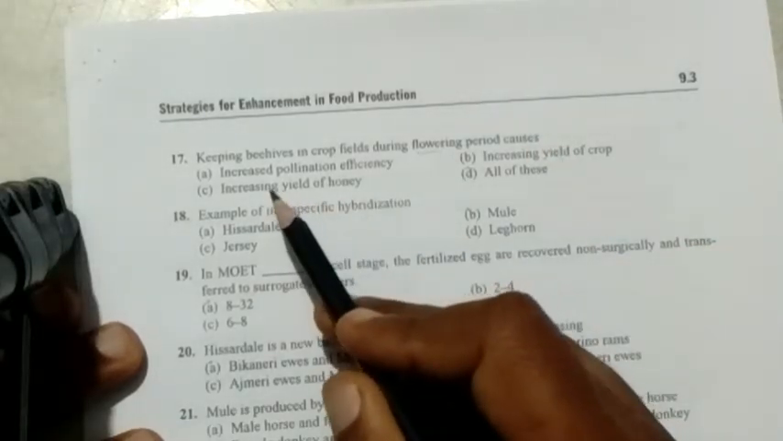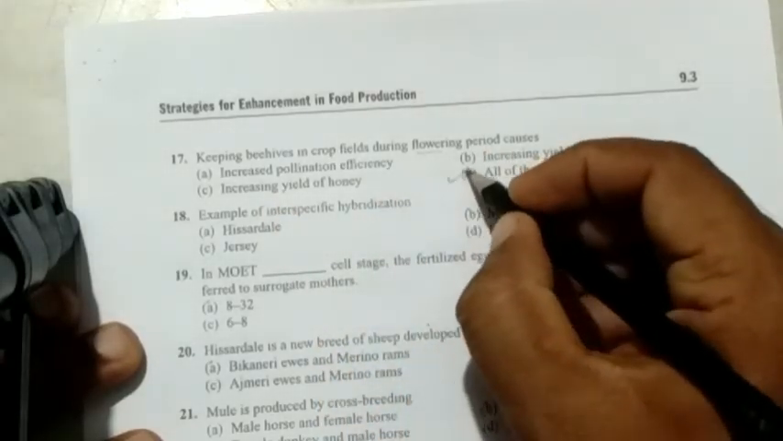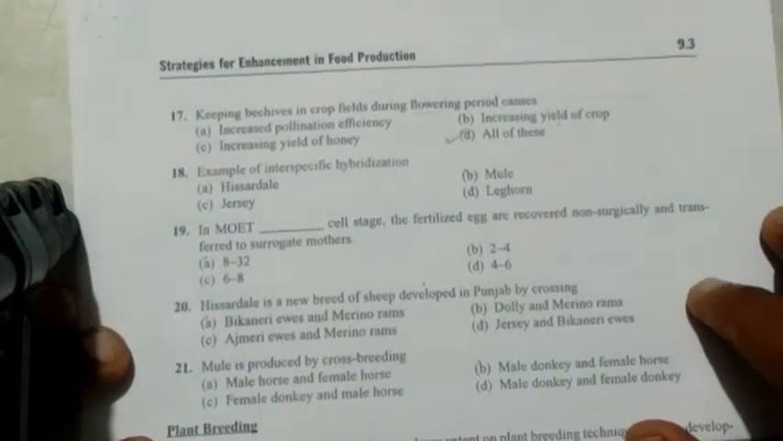Increasing the yield of the honey, of course, when flowers are more, nectar is more. When they collect more nectar, they produce more honey. Thereby the answer is all of these are correct.